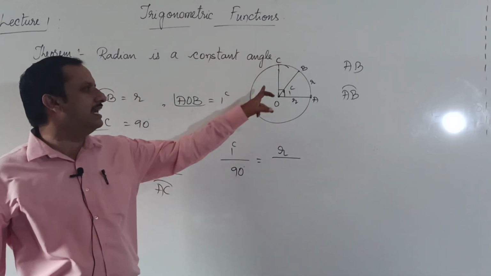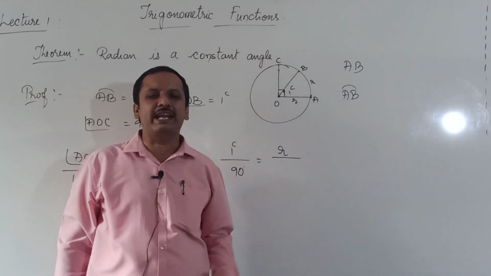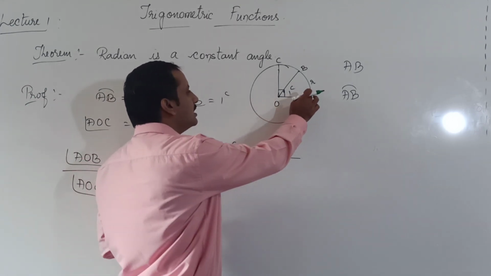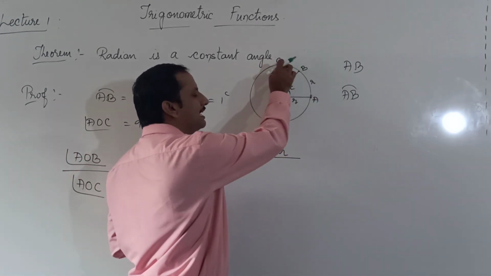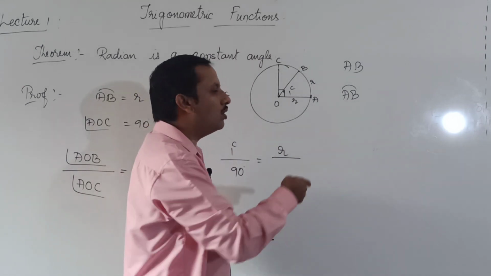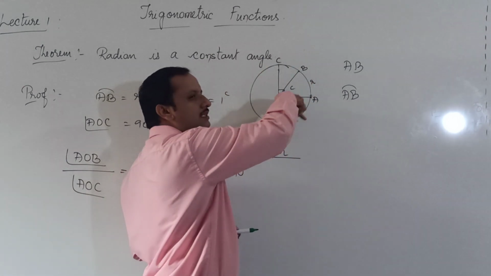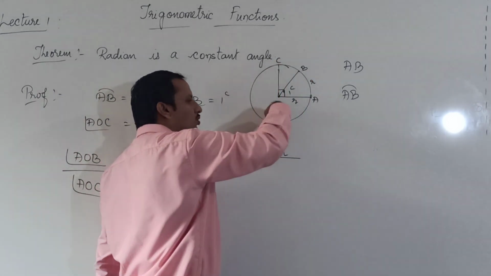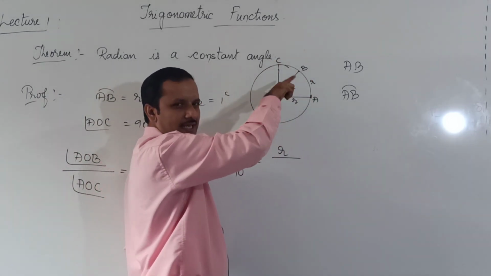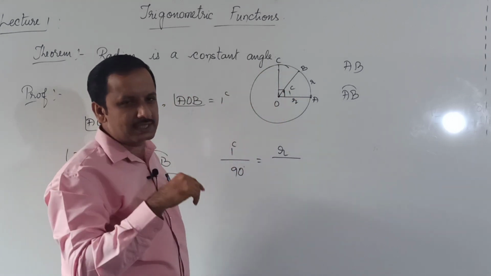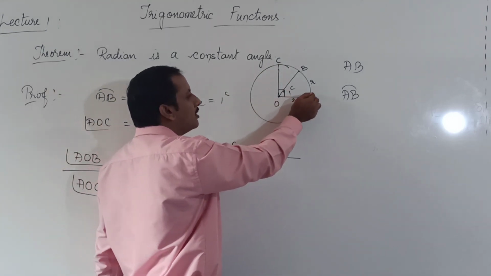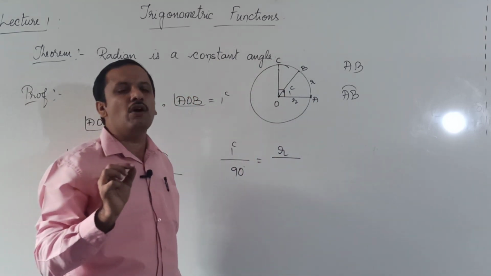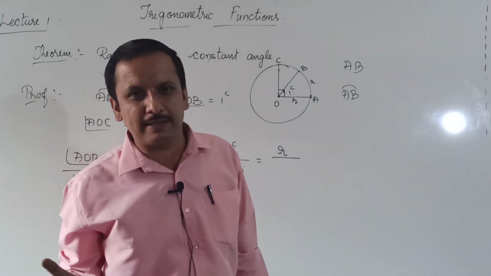Now this is a right angle. In a circle, how many right angles can we have? We can have 4 right angles. Look at this. This arc length AC is 1/4 of the circumference of the circle. If I cover the full circle from A to A, that is the total circle. That is the circumference of the circle, whereas now I am talking about only AC. That AC is 1/4 of the circumference of the circle.